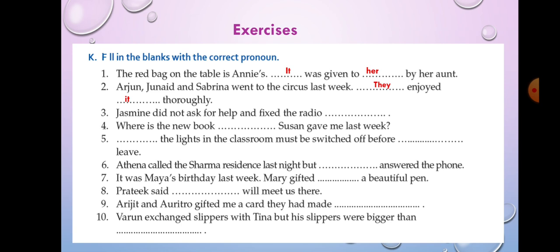Jasmine did not ask for help and fixed the radio. Here what will come? Herself. She has fixed the radio herself. Next one. Where is the new book dash Susan gave me last week? So here what will come? Relative pronoun. What? That. Where is the new book that Susan gave me last week?